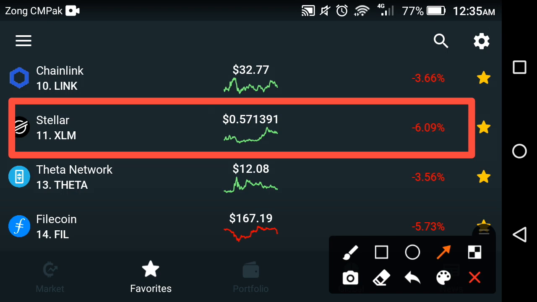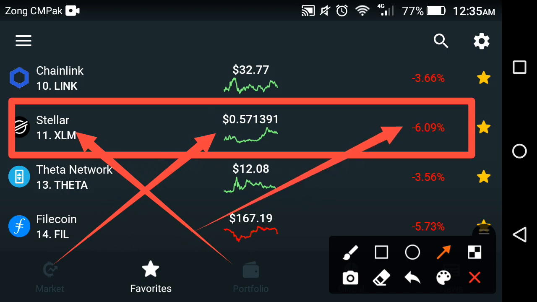In this video we have a look at Stellar XLM. I will show you the live price changes occurring in Stellar XLM, what the current change is, and what the current status of XLM is in the cryptocurrencies market.